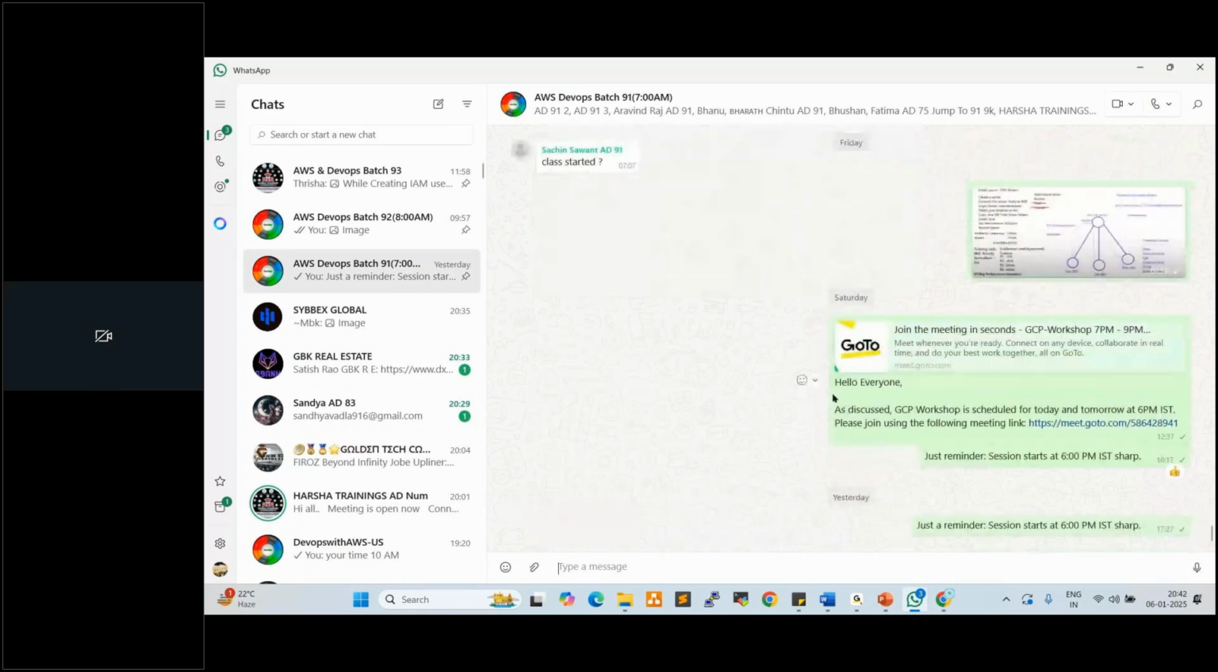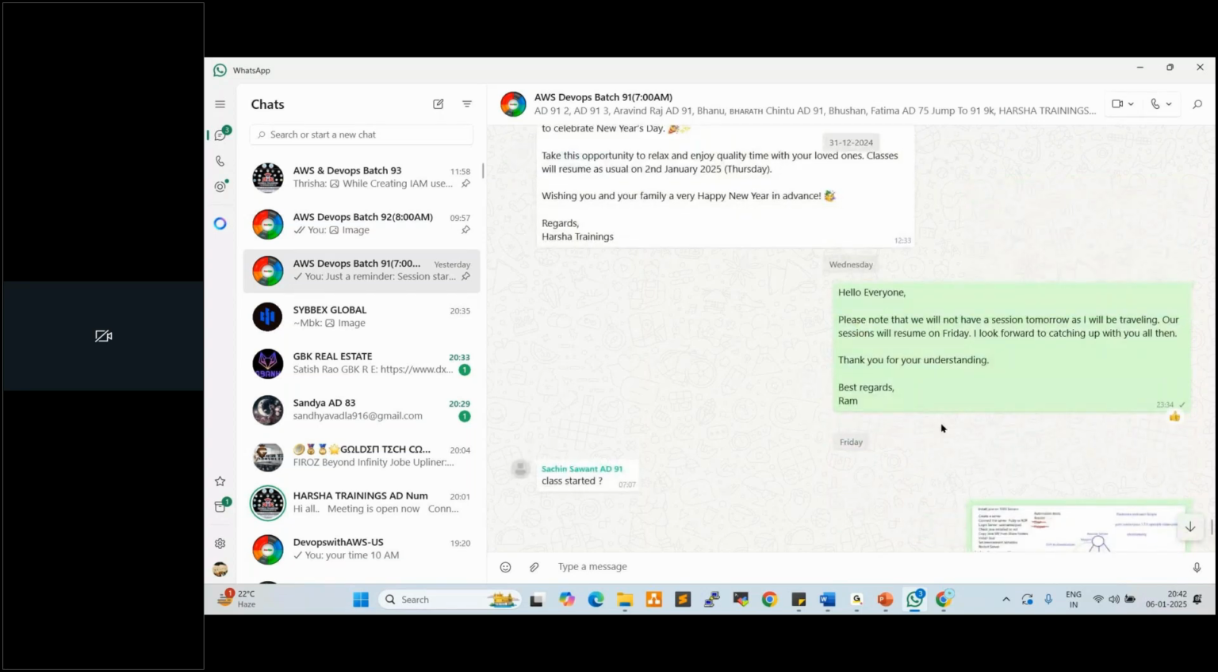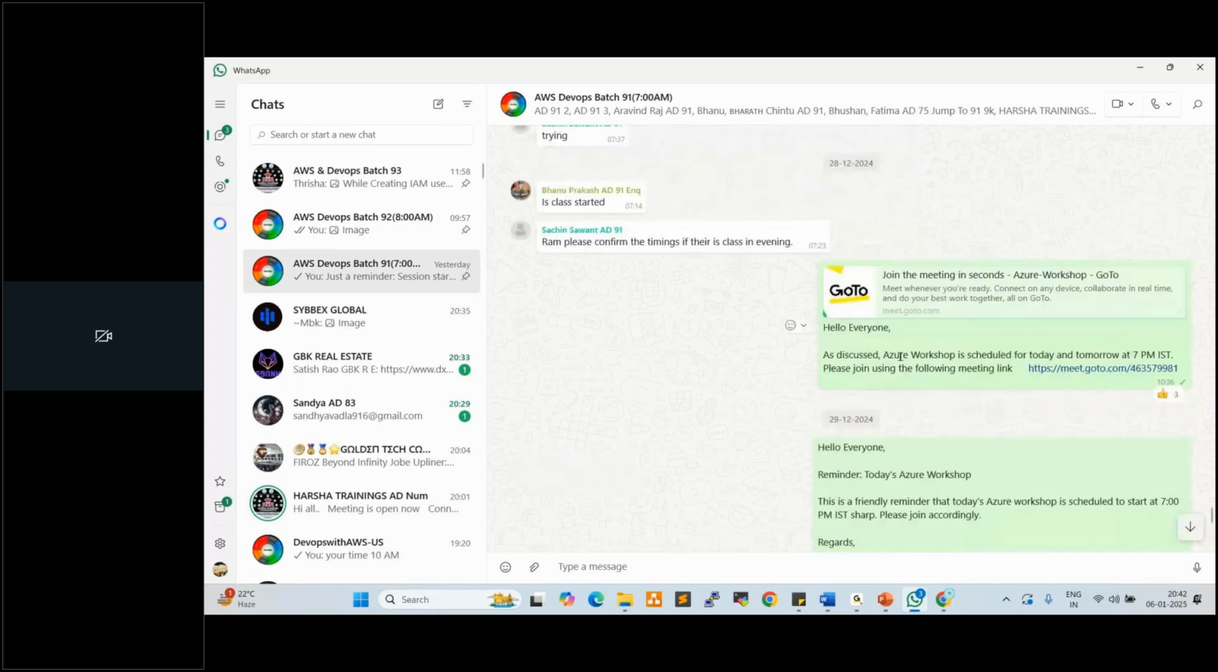Hello everyone. See here, GCP workshop scheduled for today and tomorrow, 6 p.m. to 8 p.m., a 2 hour session. Actually, I changed the time here, 7 p.m. to 9 p.m. Before that, we conducted the Azure workshop, 7 p.m. to 9 p.m., 2 hours, right?